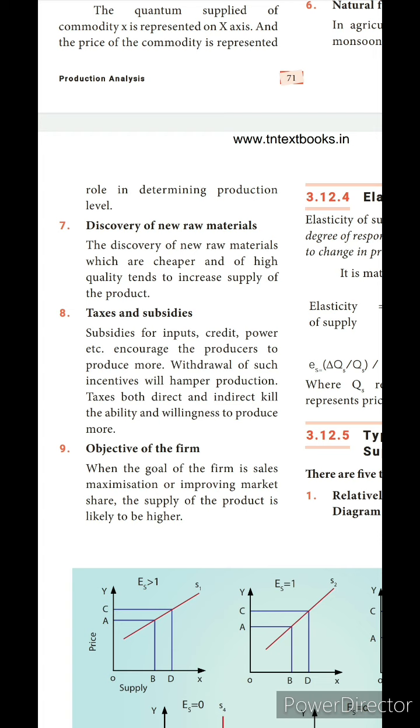Objectives of the firm. We know the objective for each and every firm: they want the maximum profit with the cost at the minimum level. When the goal of the firm is sales maximization or improving market share, the supply of the product is likely to be higher. They want to get more sales, so definitely they will give more supply of the production.